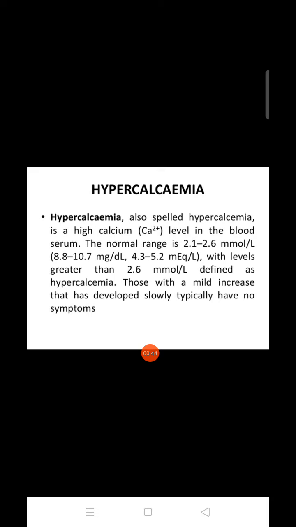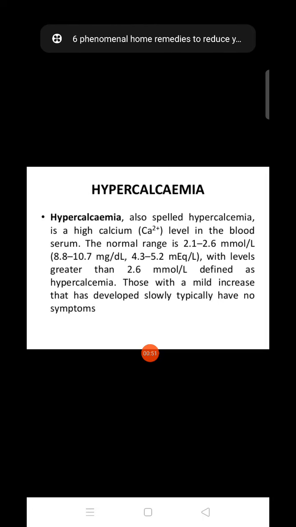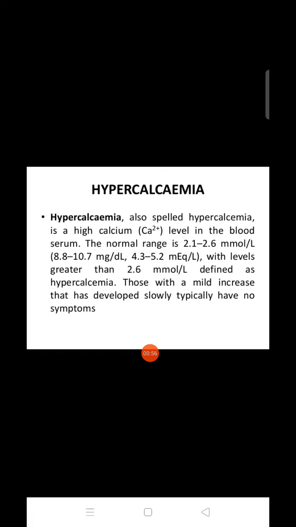Hypercalcemia is a high level of calcium in the body serum. The normal range is 2.1 to 2.6 mmol per liter, which is 8.8 to 10.7 mg per dl, and 4.3 to 5.0 milliequivalent per liter. A level greater than 2.6 millimole per liter, or more than 10 mg per dl, is defined as hypercalcemia.